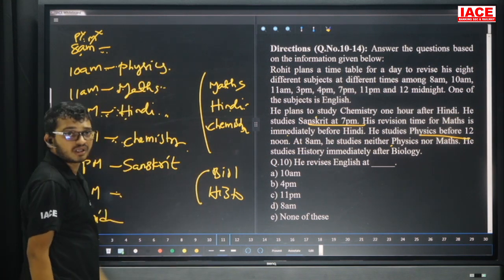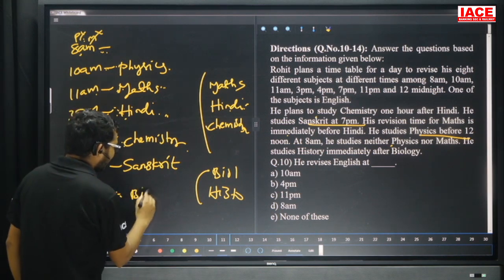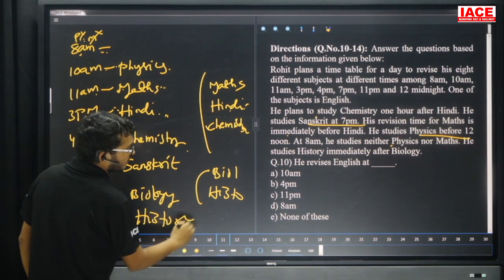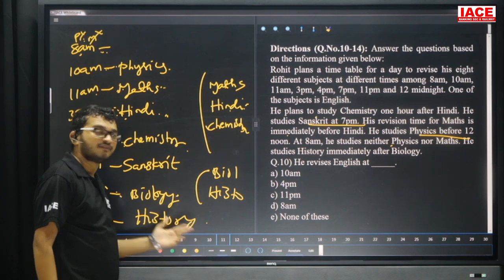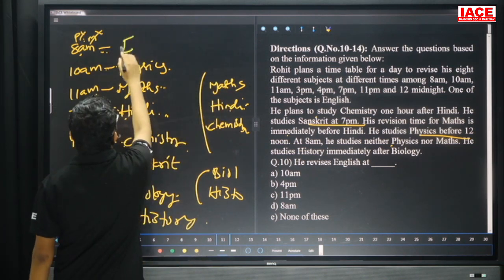Biology is immediately before history. The only possibilities are 11 p.m. and 12 midnight. History is immediately after biology; otherwise, biology is immediately before history. Now, one of the subjects is English.